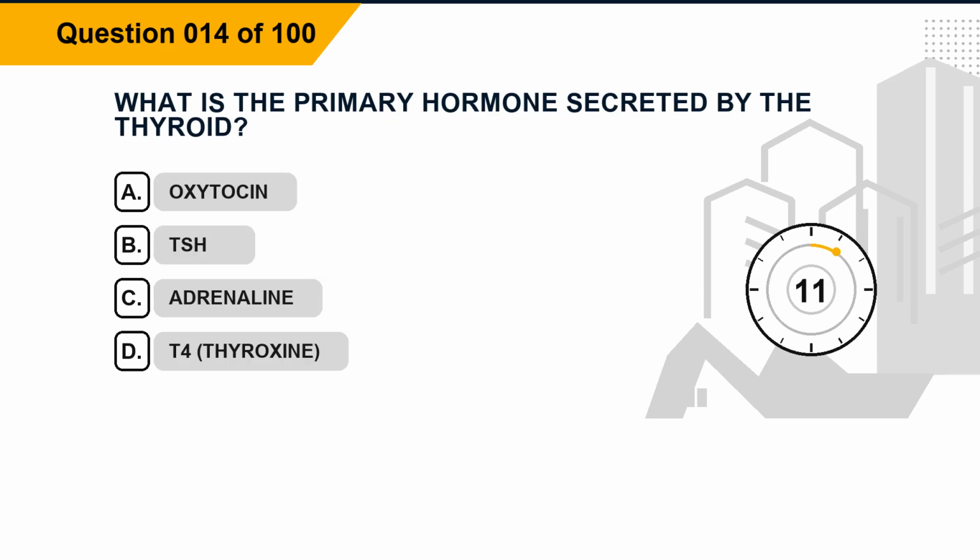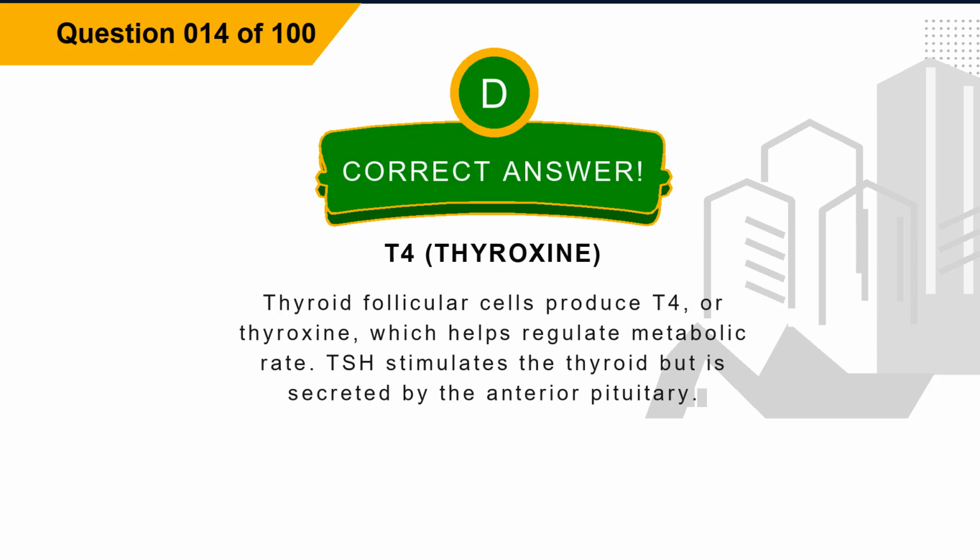Question 14. What is the primary hormone secreted by the thyroid? Option A, oxytocin. Option B, TSH. Option C, adrenaline. Option D, T4, thyroxine. The correct answer is option D, T4, thyroxine. Explanation. Thyroid follicular cells produce T4, or thyroxine, which helps regulate metabolic rate. TSH stimulates the thyroid but is secreted by the anterior pituitary.